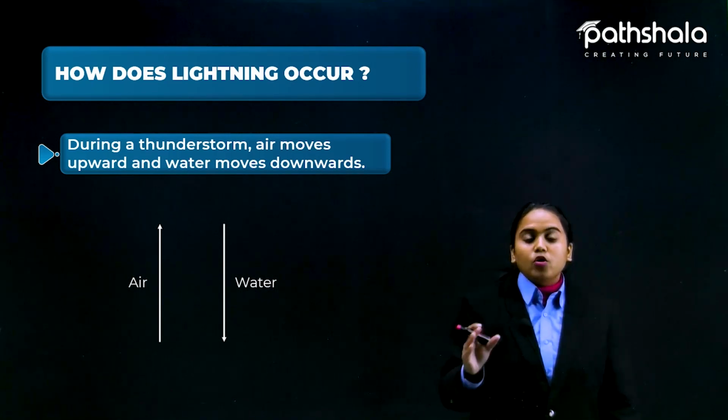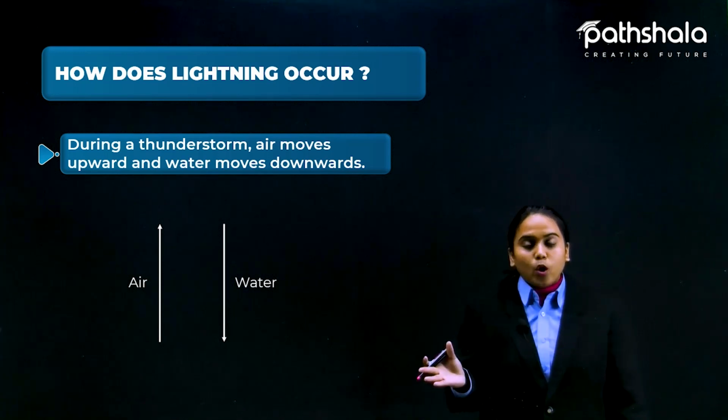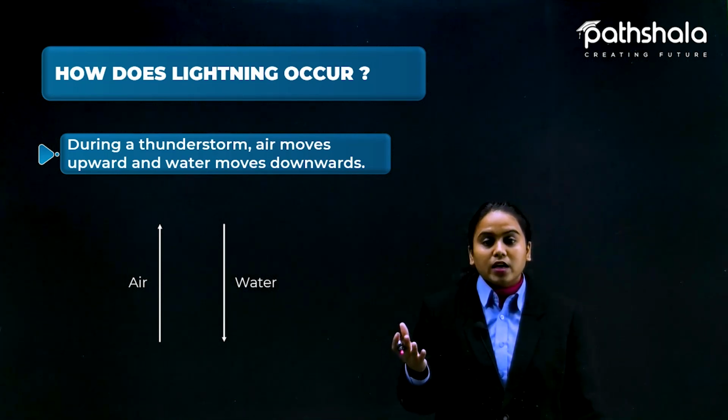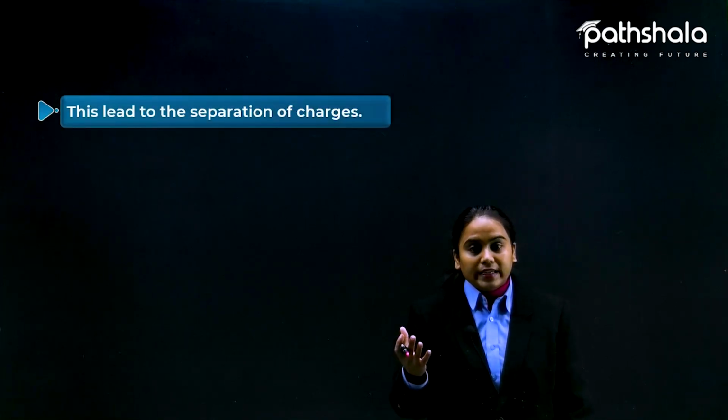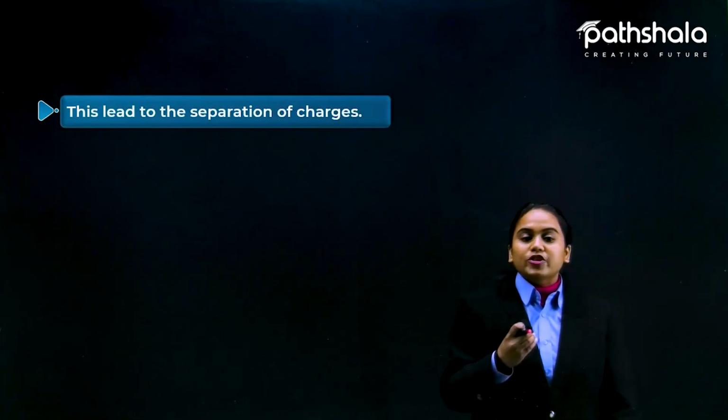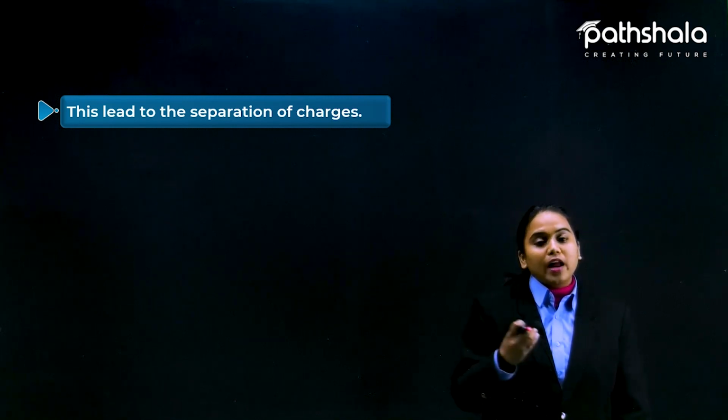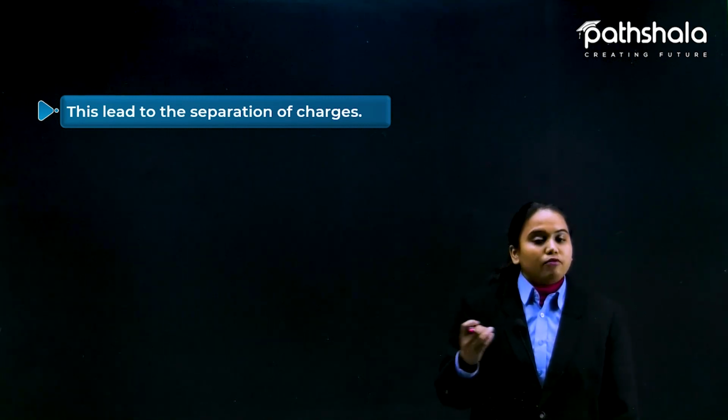So this is how, due to the friction between air and water and between two clouds having different charges, more charges build up, and this leads to the separation of charges because they are all made up of atoms. Fine.